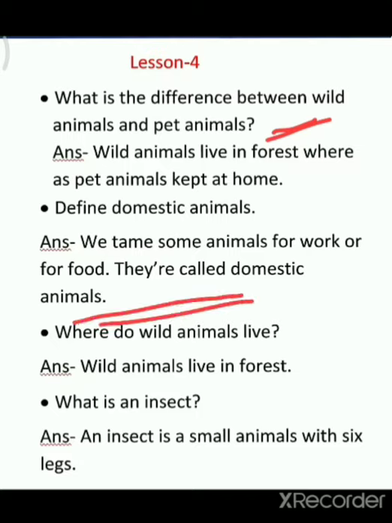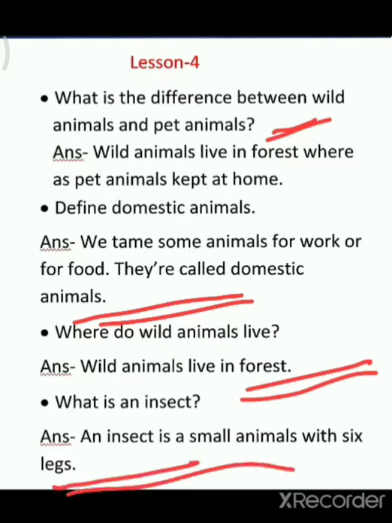Then where do wild animals live? Many times we have discussed, no? So your answer is wild animals live in the forest. Then what is an insect? An insect is a small animal with 6 legs. So you have finished the question answers.